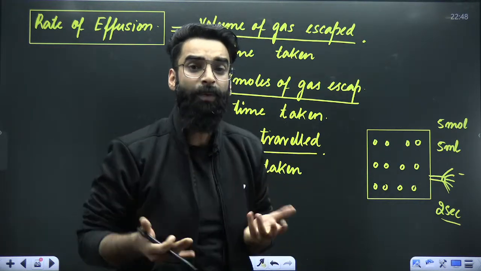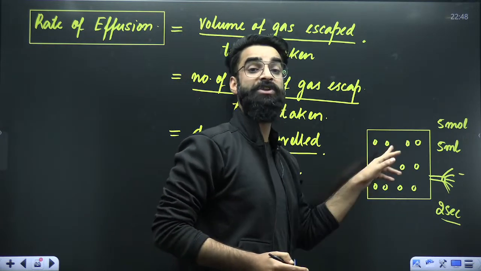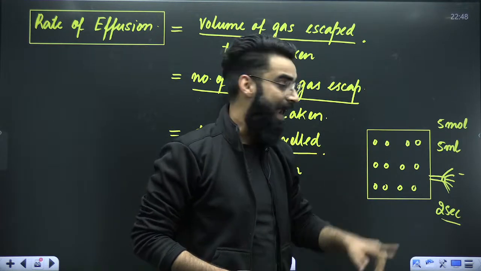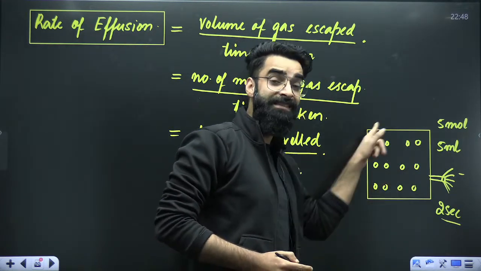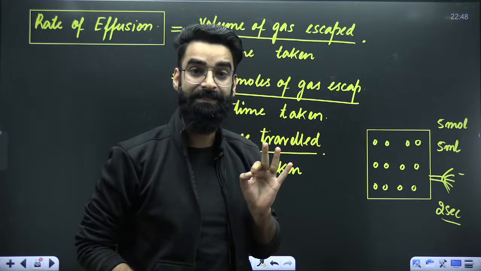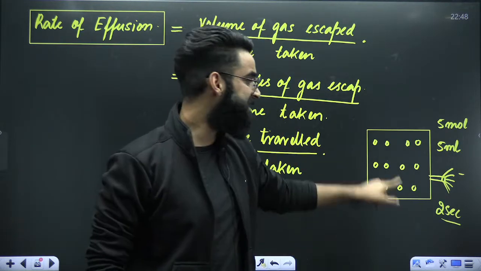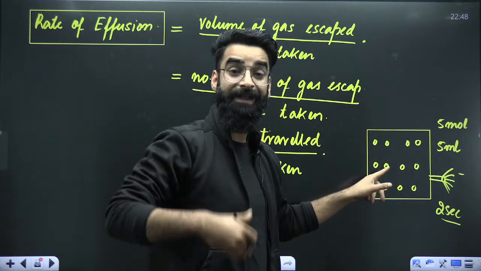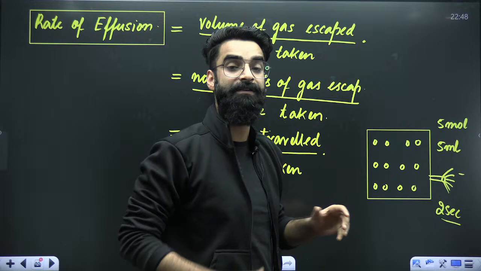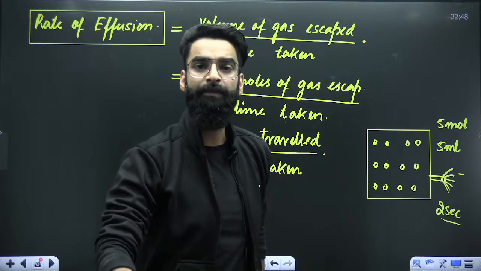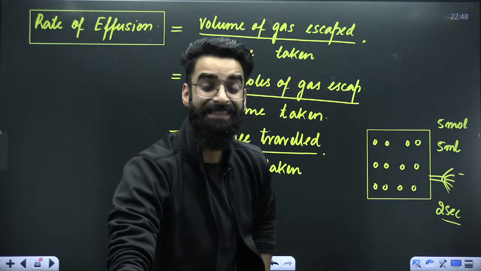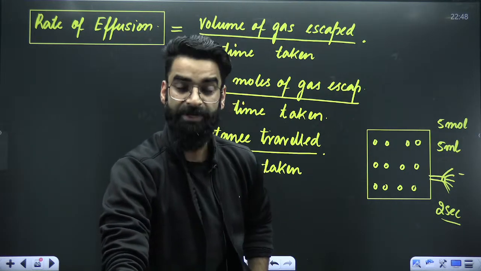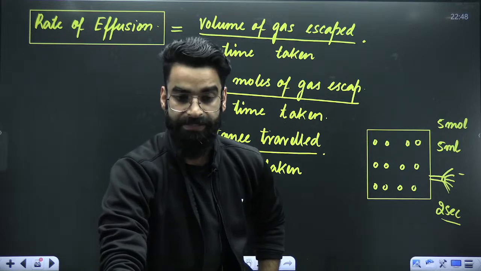Or in other words, the number of molecules of gas inside the container decreases with time. And if the number of molecules decreases, can I say the distance between the molecules inside the container increases? And if the distance between the molecules increases, what will happen to the number of collisions? The number of collisions inside the container will decrease. And if the number of collisions decreases, the pressure inside the container will start to decrease, right?